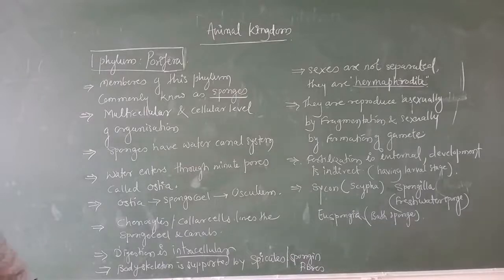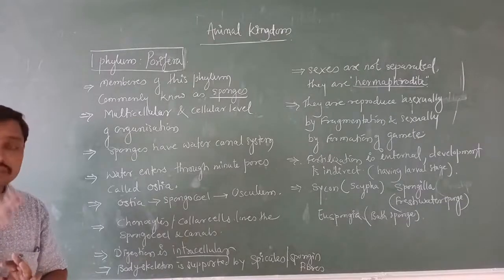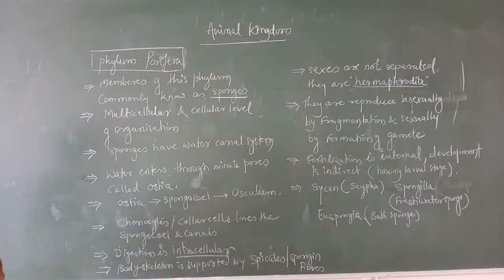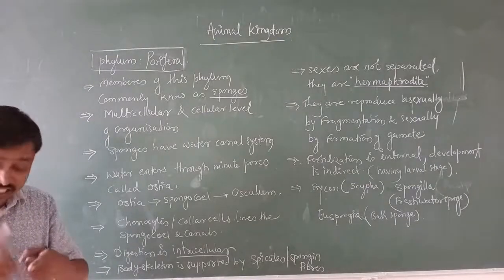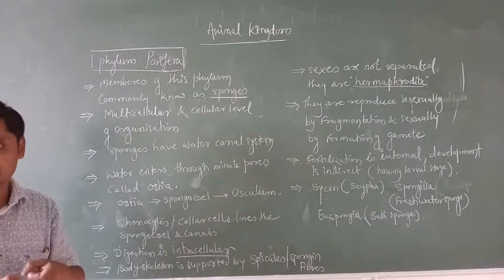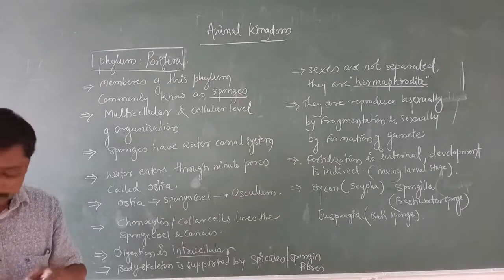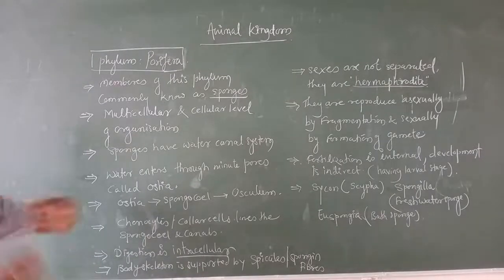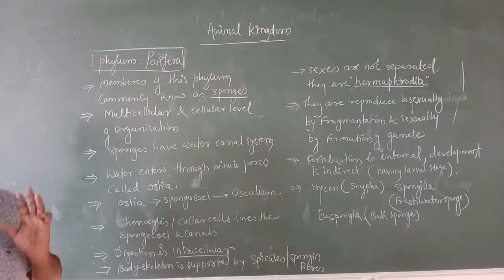Once again, I am going to tell you in English what we have studied in previous classes. We studied the basis of classification, in the sense of cellular organization, then symmetry, then the body cavity, the coelom, and then the phyla. Now, when we study the general characters of the different phyla, like Porifera, Coelenterata, Platyhelminthes, Aschelminthes, Annelida, Arthropoda, and so on, we are going to consider all these characters.